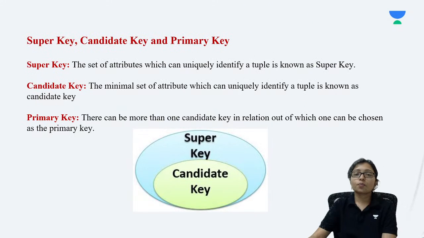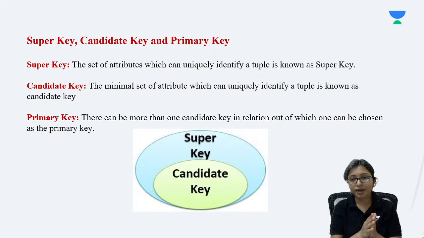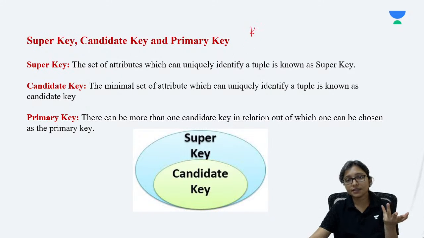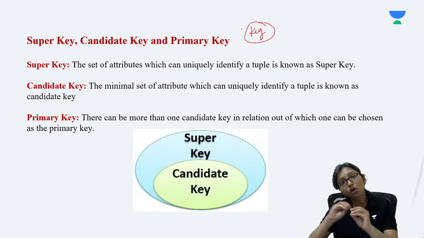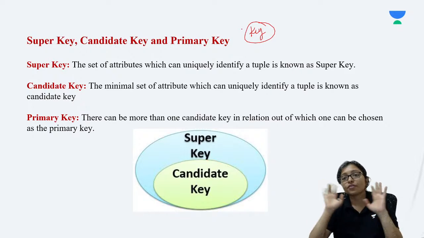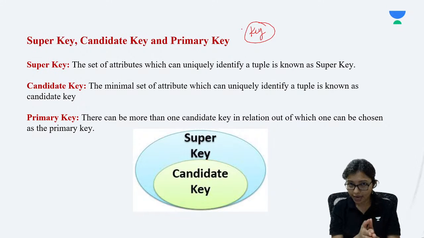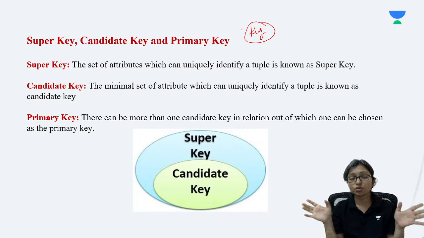Now which one is super key, candidate key and primary key? What is called the super key? What is primary key? And what is candidate key? First of all, we have to think what a key is. Key means that which can identify all other attributes of a table.